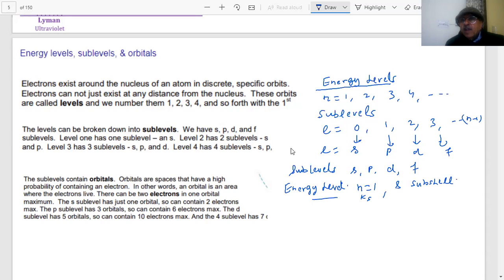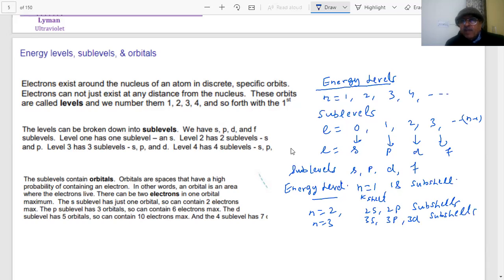This is 1s. We will show you how it is coming. If n is equal to 2, you have 2 subshells. If n is equal to 3, there are 3 subshells: 3s, 3p, and 3d.